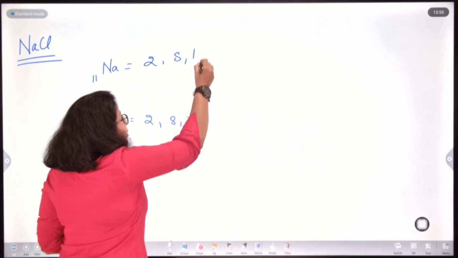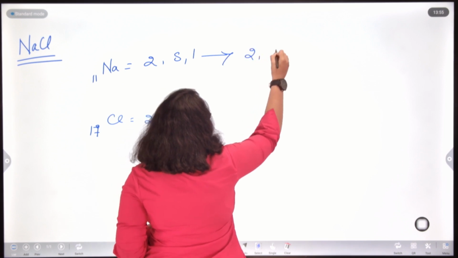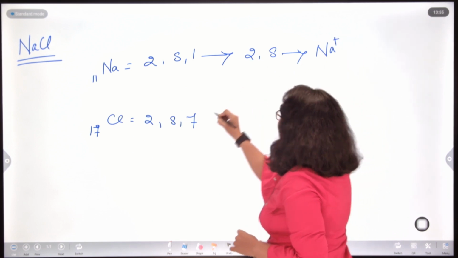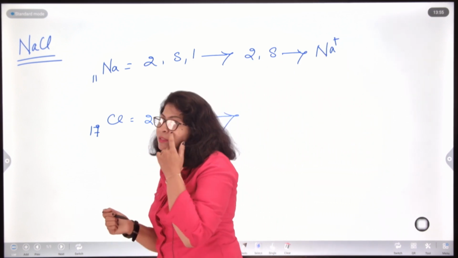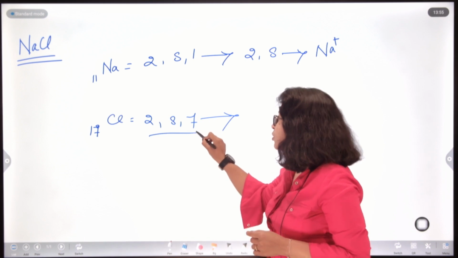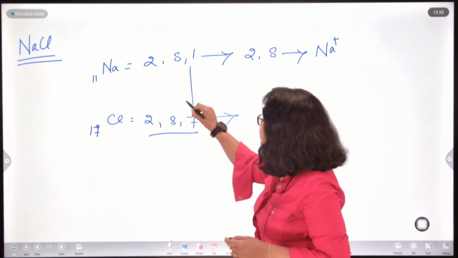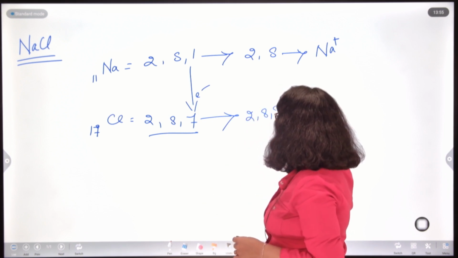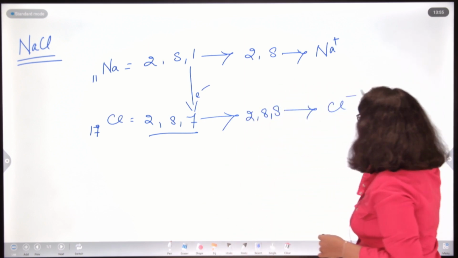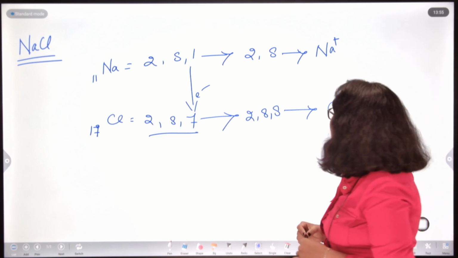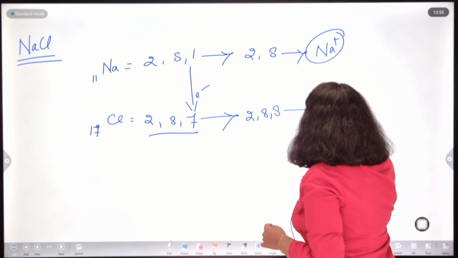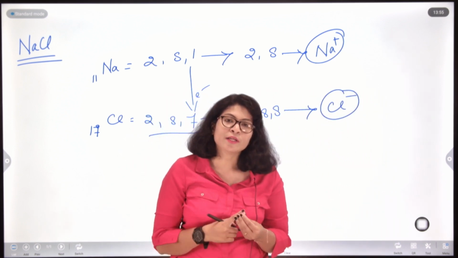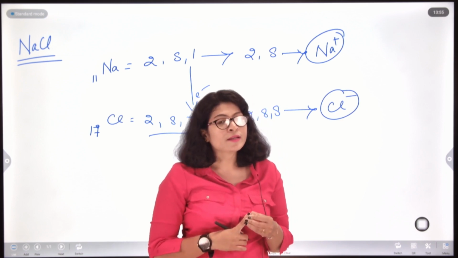So, what happens to the sodium atom? It loses 1 electron, gets 2, 8 configuration, and forms Na plus. And the chlorine atom, which had 2, 8, 7 configuration, gains this electron lost by sodium, its configuration becomes 2, 8, 8, and it forms the chloride ion. Now, this Na plus and Cl minus are present in close vicinity. There is a force of attraction between these two ions and they result in NaCl.